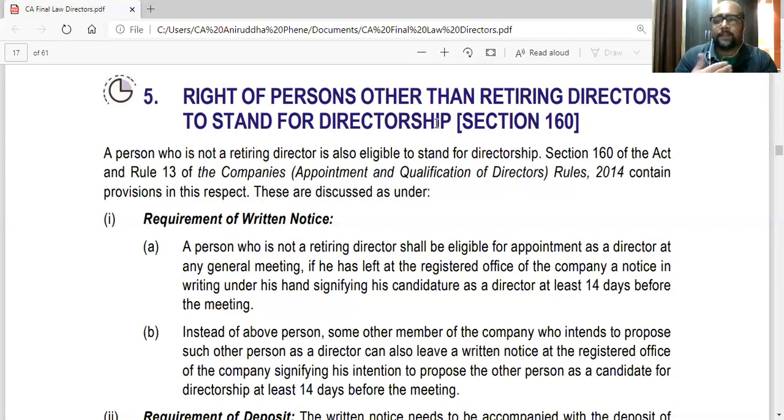So basically, only serious candidates will send a notice or try to stand for directorship. If they know there are no chances, they obviously won't apply, because they have to give a deposit of 1 lakh. So only serious people who know they will be elected will send a notice. This is what this section is all about.